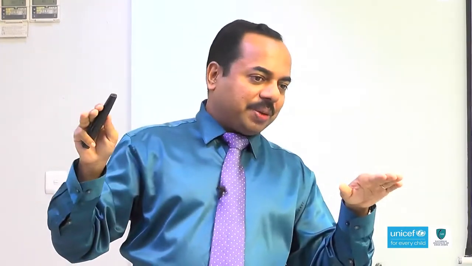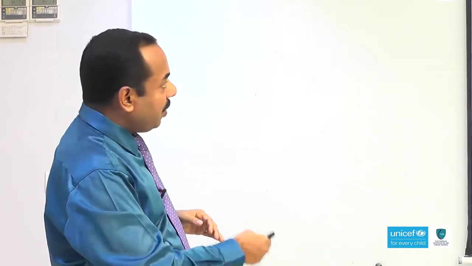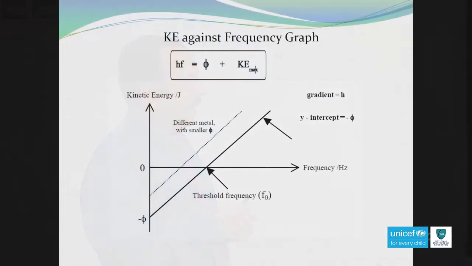Based on this concept, we can plot a graph. The graph is kinetic energy against frequency. Look at the shape of the graph. As you know, directly proportional normally means a straight line graph passing through the origin. It's a straight line, good. But why is this graph not passing through the origin? Can you guess the reason? This graph is not passing through the origin because there is an x-intercept. That x-intercept is called threshold frequency.